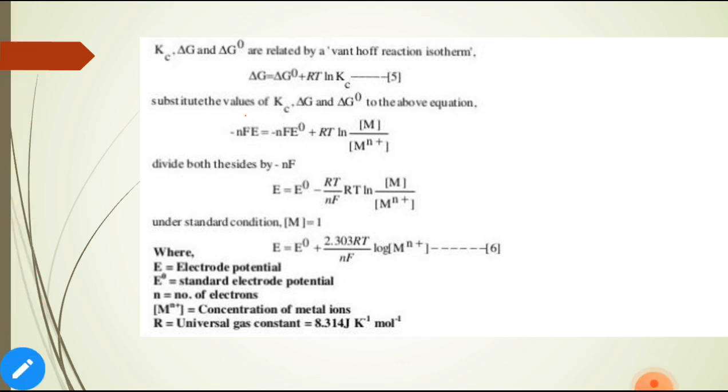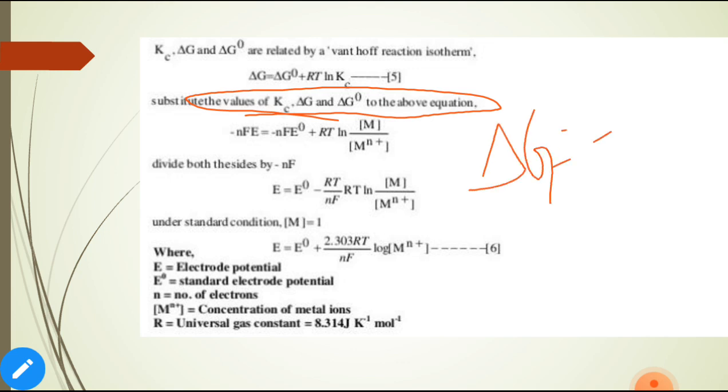This equation is the van 't Hoff reaction isotherm. Next, we substitute Kc, delta G and delta G naught into the above equation. We know that delta G is equal to minus nEF. Substituting, we get minus nFE is equal to minus nFE naught plus RT ln of M divided by M^n+. Dividing by nF, we get E is equal to E naught minus RT divided by nF ln of M divided by M^n+.